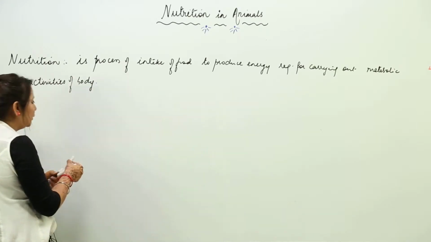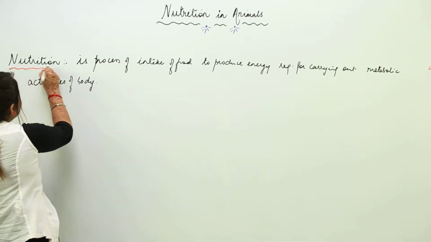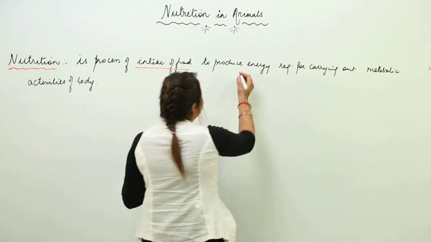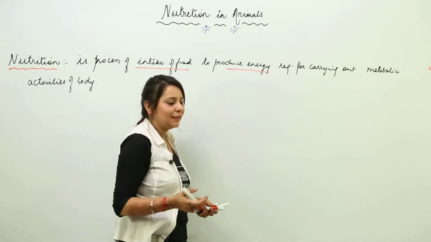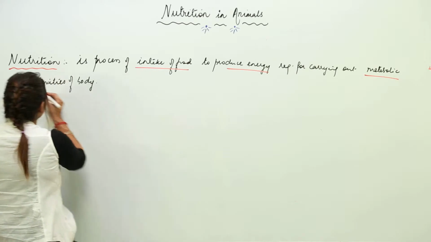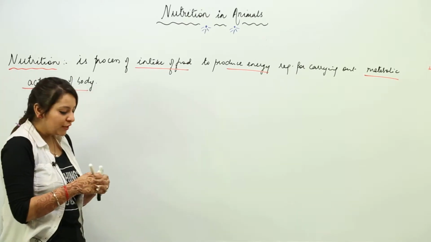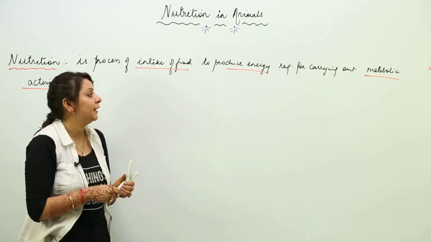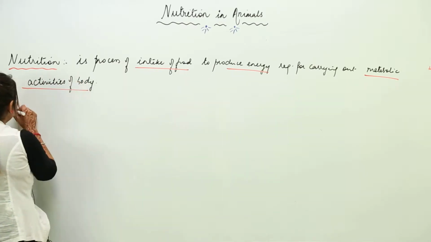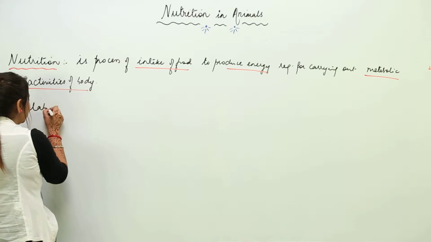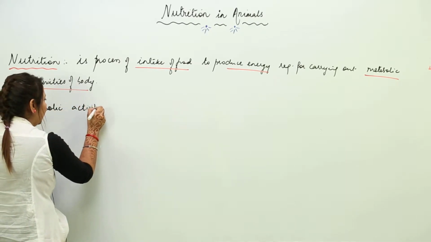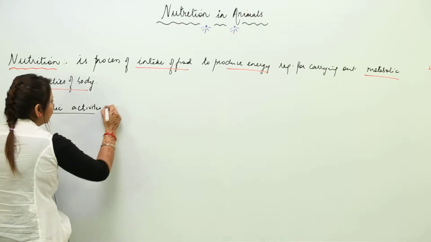So what is nutrition? It is a process of intake of food, that means to take in food in order to produce energy, so that we can get energy which is required for metabolic activities of the body. Now a question comes, what do we mean by metabolic activities? As I mentioned a term here, I want you to be familiar with it too. So metabolic activities are all the activities which are occurring in the body, which are mainly two.